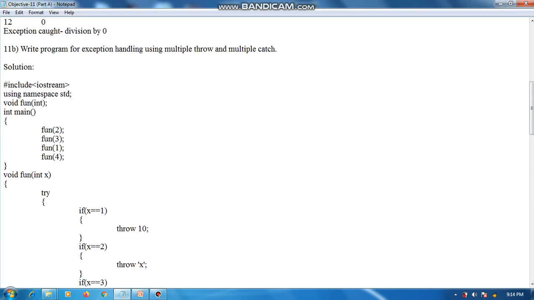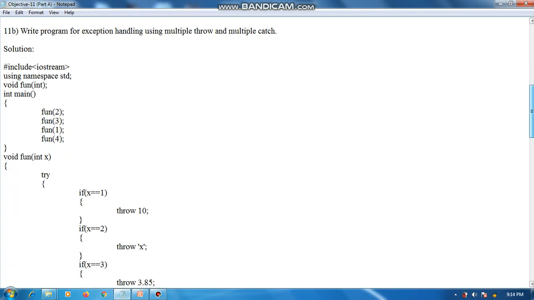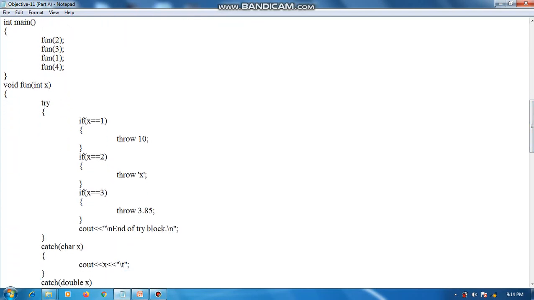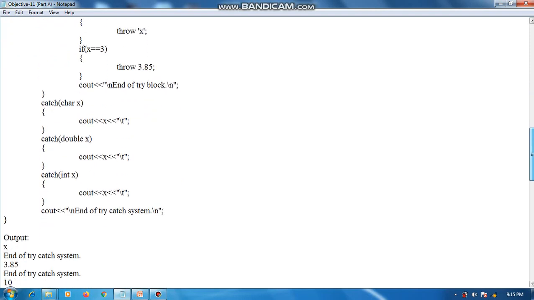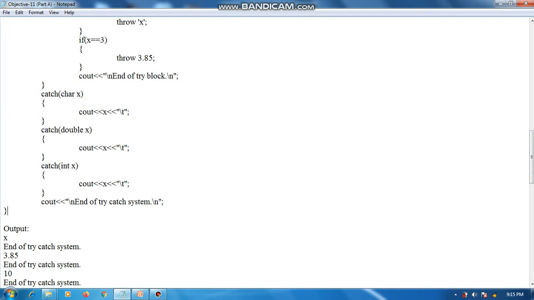Next program: write a program for exception handling using multiple throw and multiple catch. The header file #include iostream, using namespace std, then the signature of the function fun. In main, function fun is called 4 times with these 4 values. Then the function is defined, and in the definition there is a try block, and in the try block there are statements for x is equal to 1, x is equal to 2, x is equal to 3. Then there are 3 catch blocks. Then the main function closes.